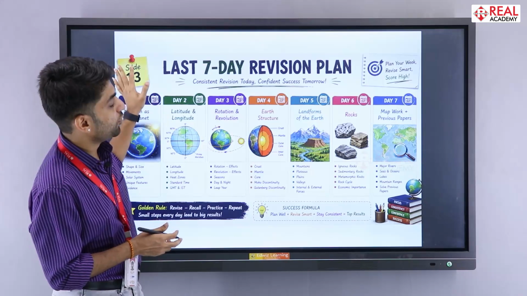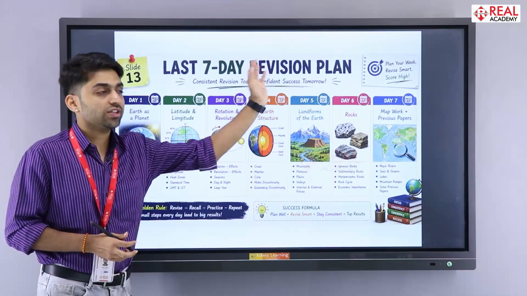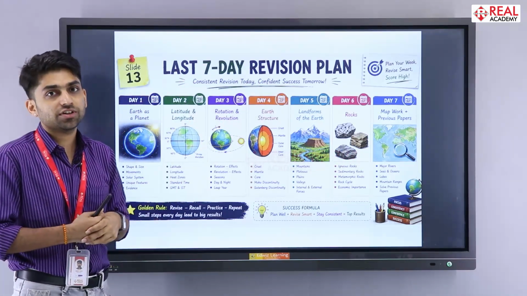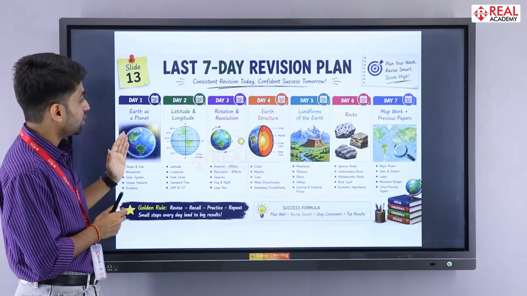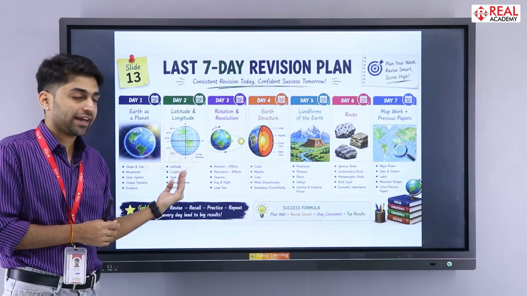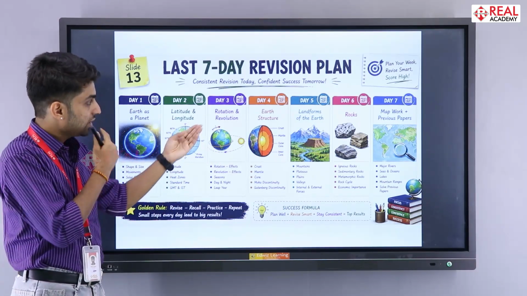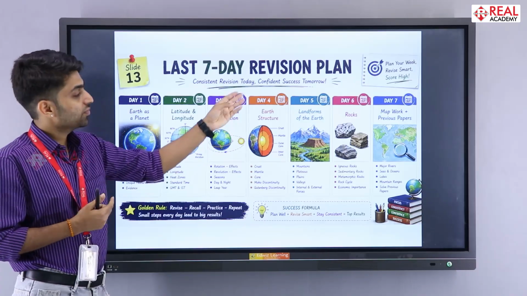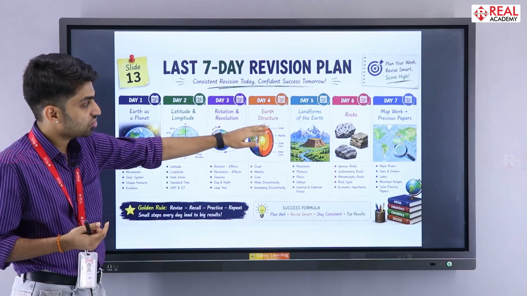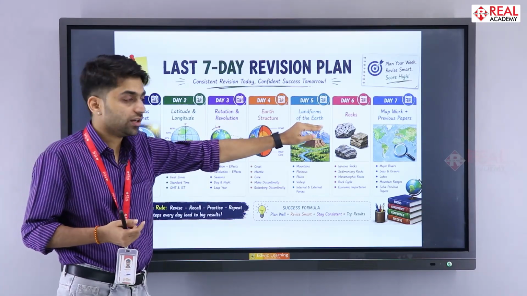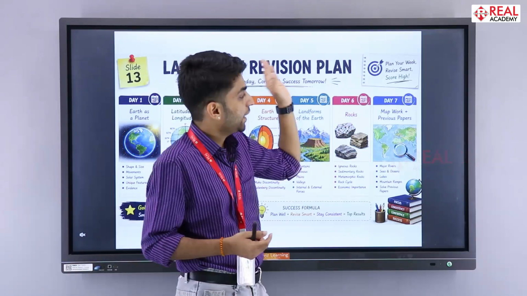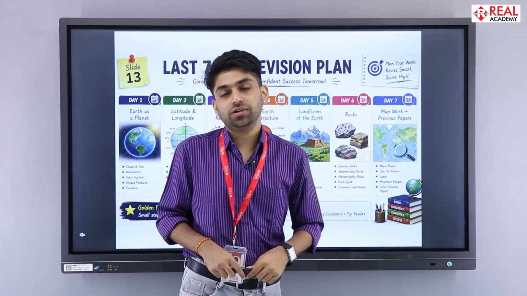So for example, if 7 days are left, this is how you are supposed to prepare any revision plan. On the first day, you can do Earth as a planet. On the second day, the second chapter, latitude and longitude. Third day, rotation and revolution. Fourth day, Earth and its structure. Fifth, landforms of the Earth. Sixth, rocks. And on the seventh day, practice map work.